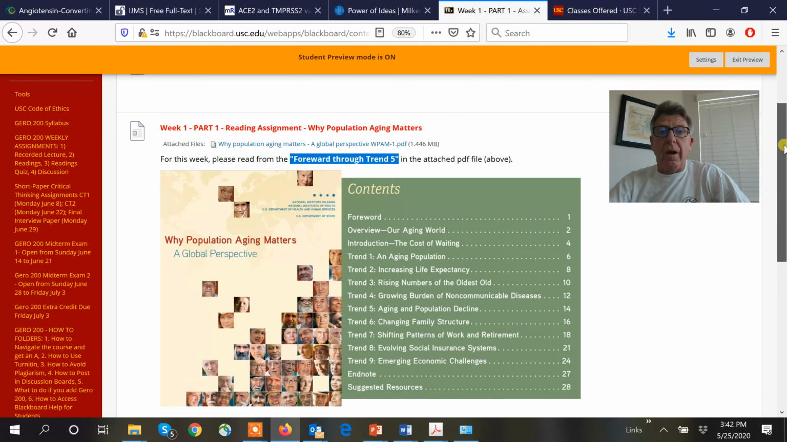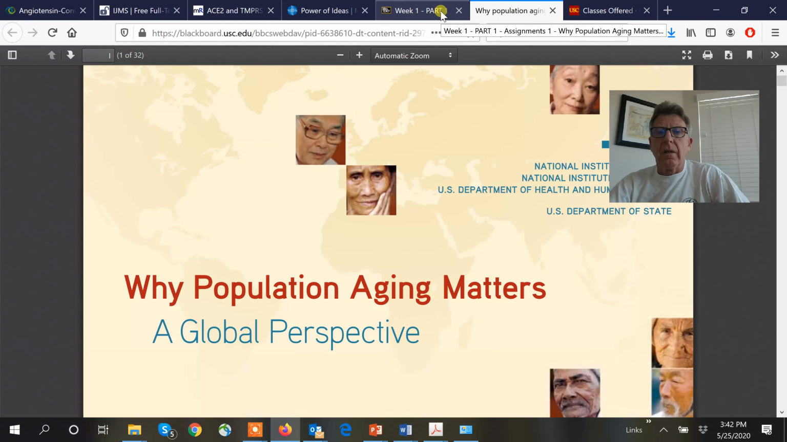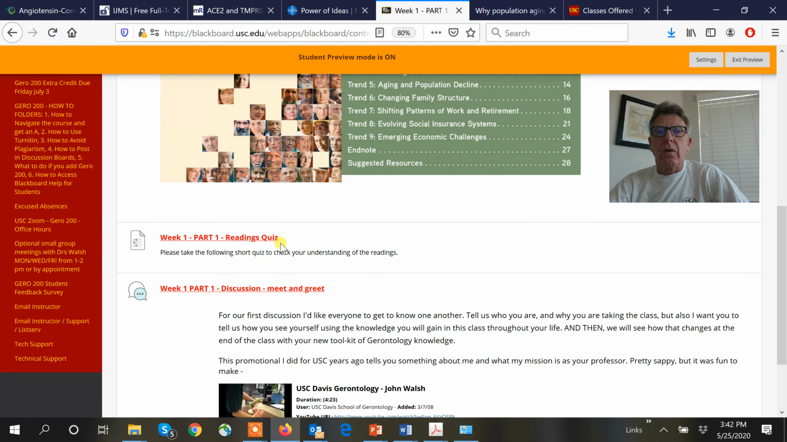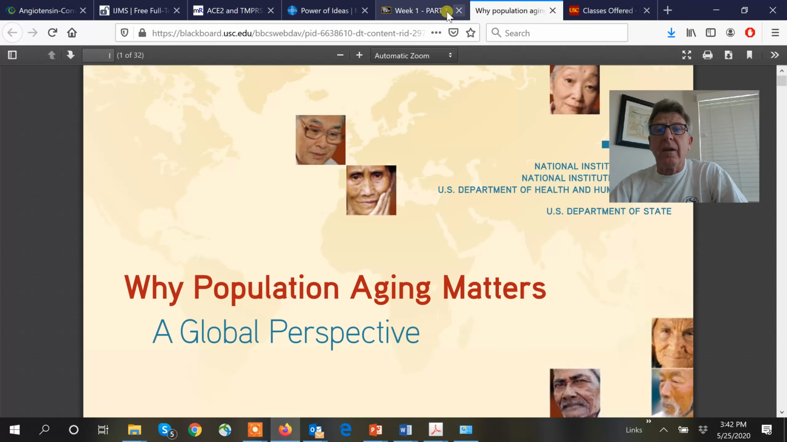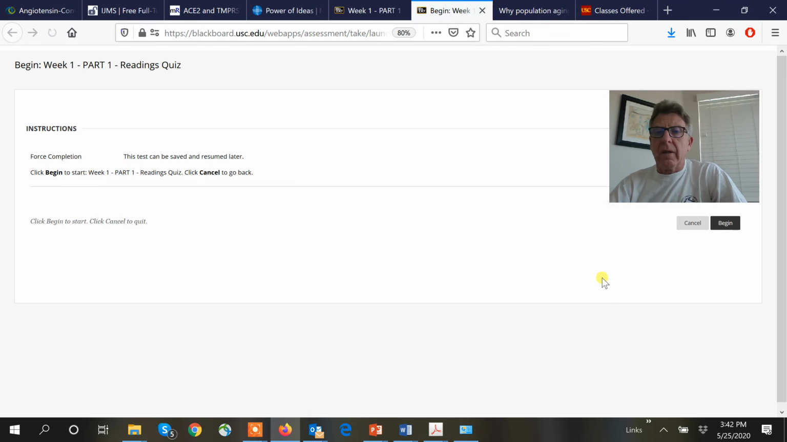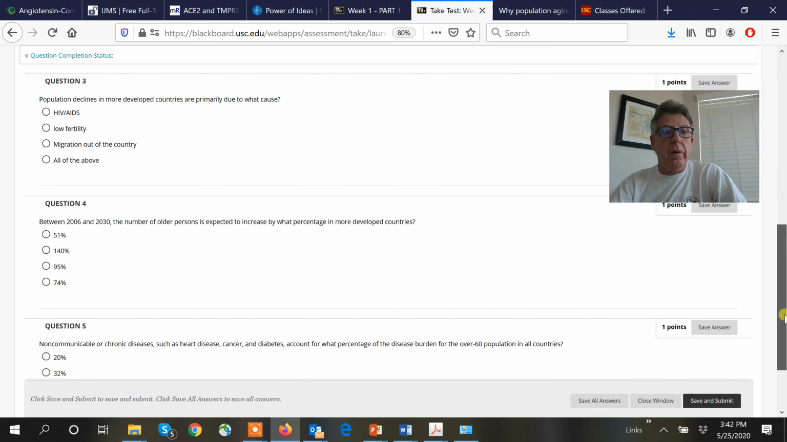All right, so I'm going to download this. We click right there, and you see it's going to open up in a separate window. So there's the reading. If I was you, and especially if you have two computers or a big screen, you can just open up multiple windows and get it done. So you minimize this and then minimize this. You read and you answer the quiz. You click right here, you hit begin, and here are the questions: question 1, 2, 3, 4, and 5.